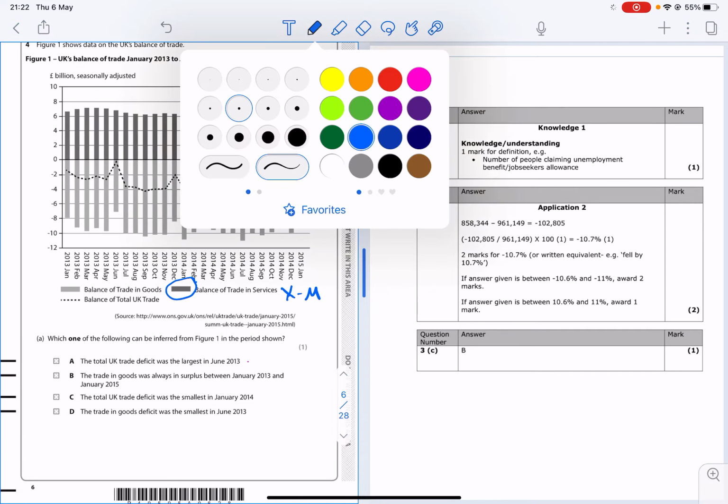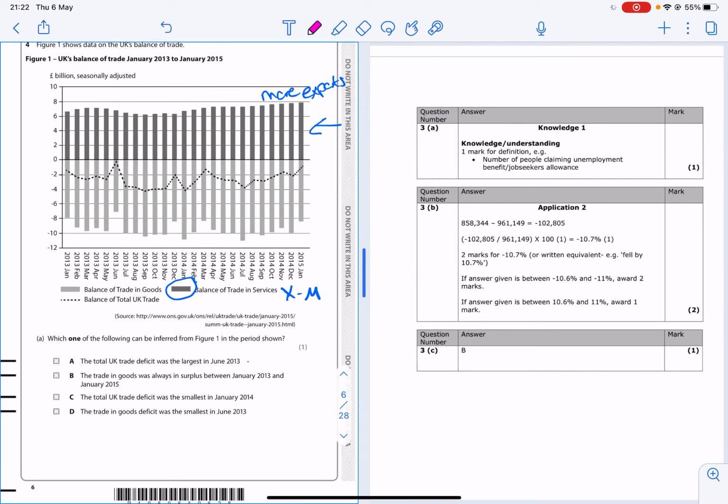And then we've got the balance of trade in goods, that's this one here. What's happening here is negative, so that means we have more imports of goods. So we've got more imports of goods, but we've got more exports of services.